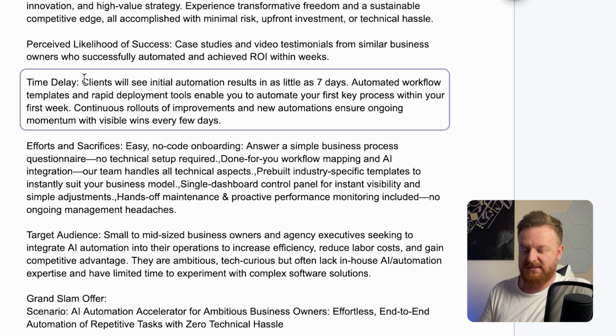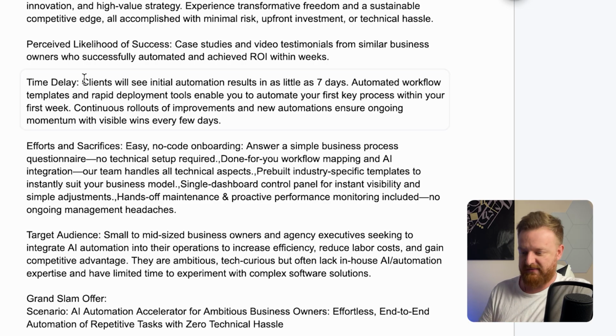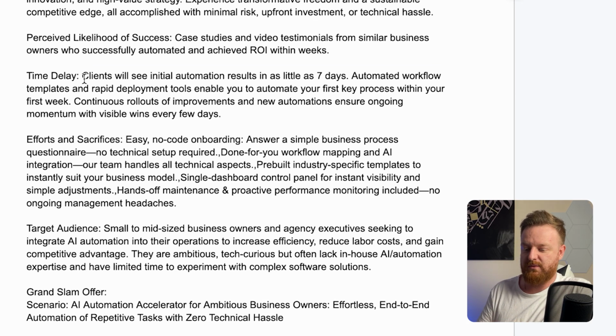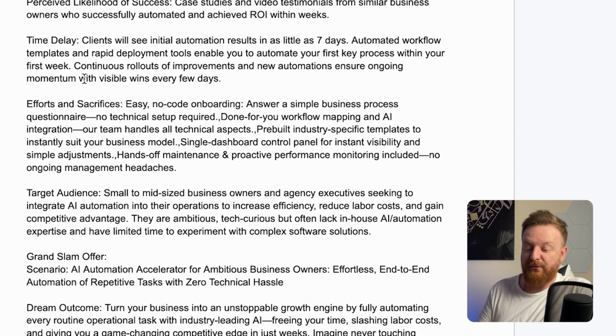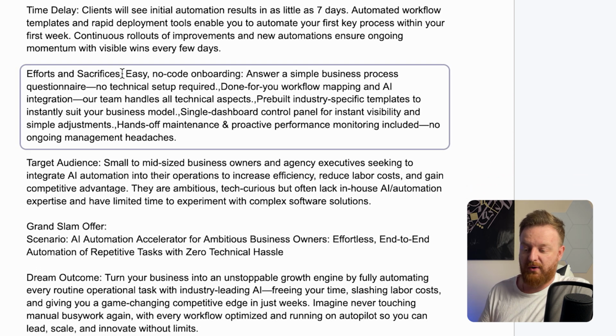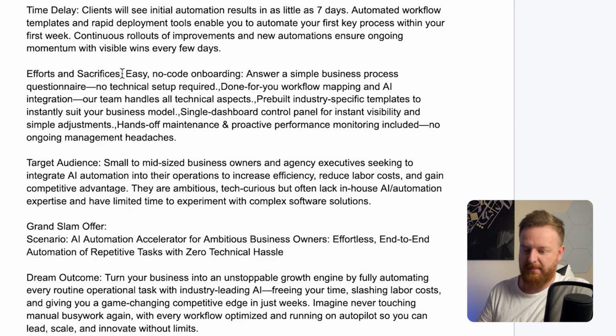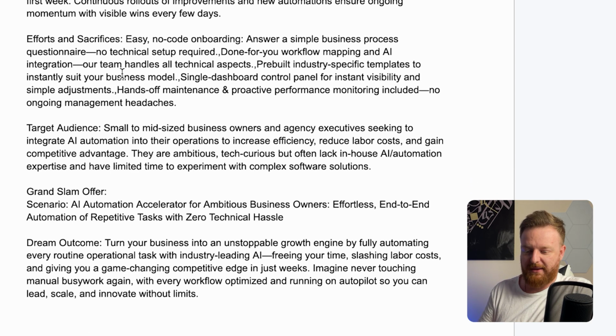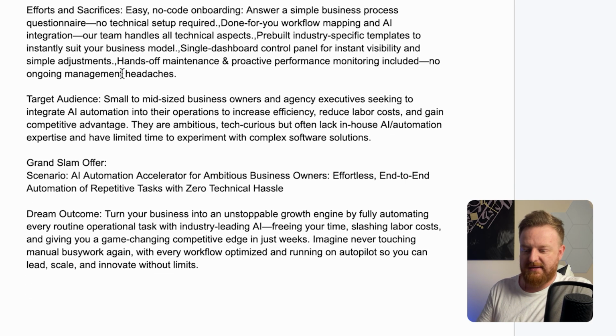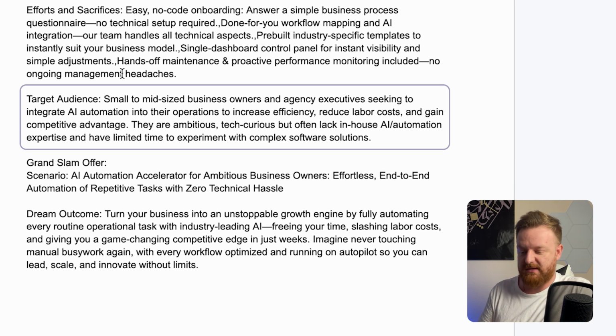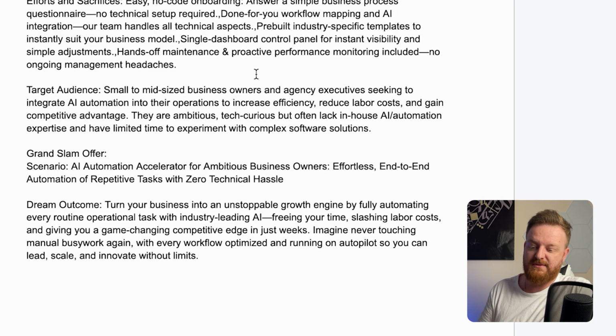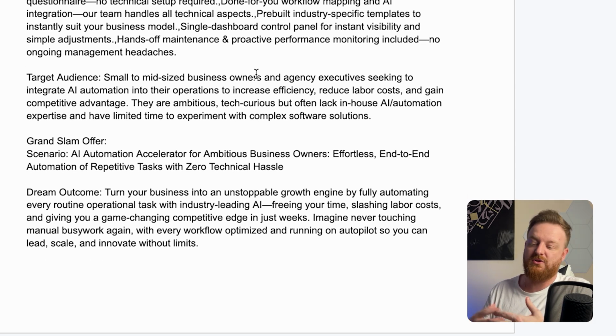Time delay: clients will see initial automation results in X number of days, 7 days in this example. Automation templates, rapid deployment tools to get them up and going faster. Effort and sacrifice on this one is easy no-code onboarding: answer a simple business process questionnaire, no technical setup, and then the rest of the setup is done for them with all the mapping and templates and implementation. Target audience, in this case, is small and mid-sized business owners and agencies, executives seeking integrated AI automation. So again, this is just using this as an example. You can change this to if you do focus on engineering or supply chain or whatever you want.